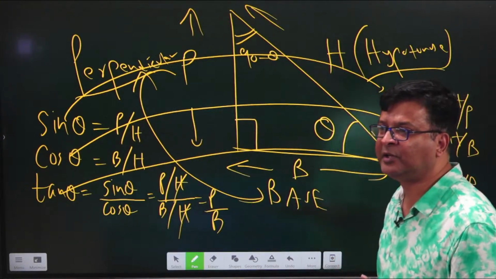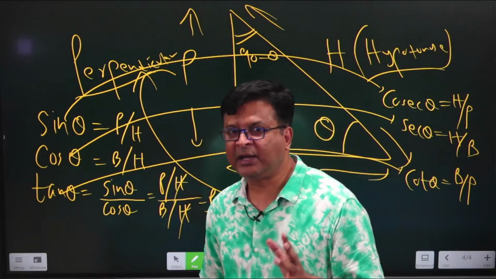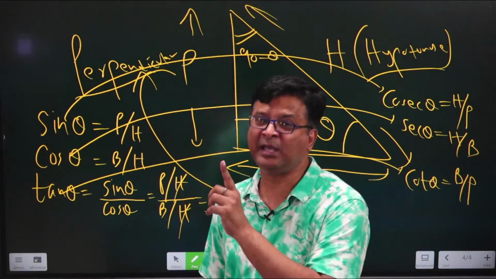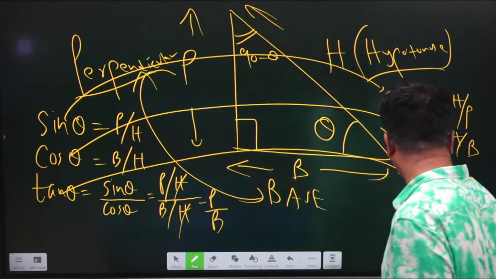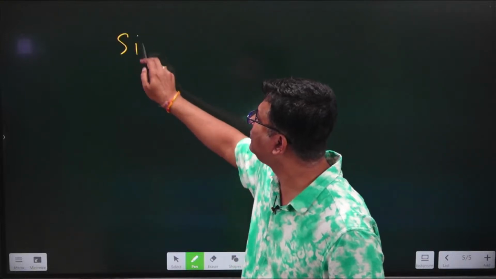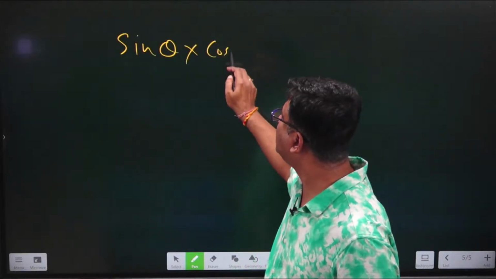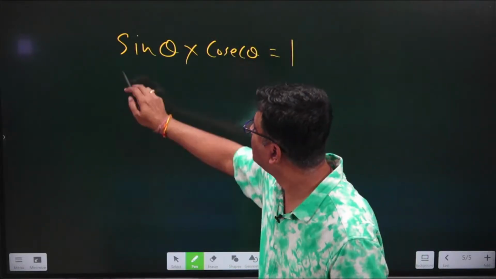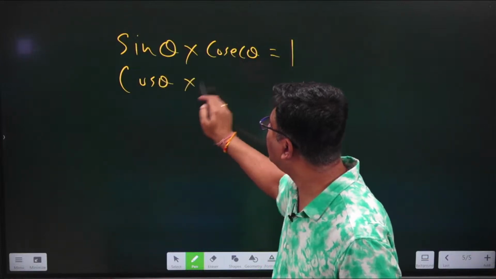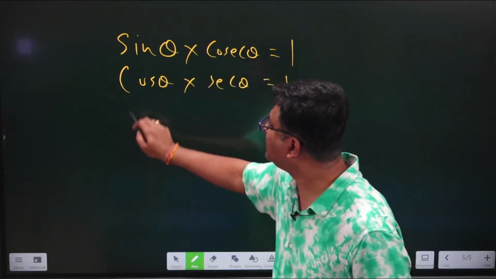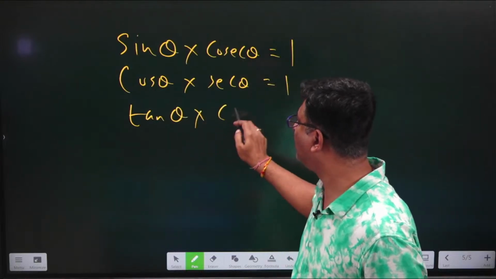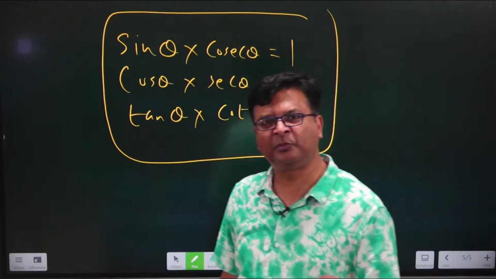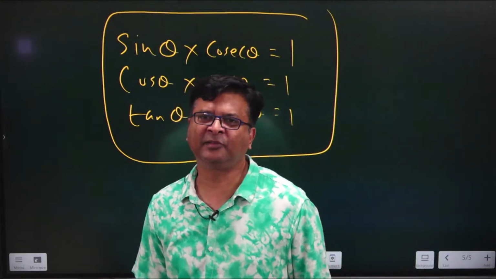Cosec theta is the reciprocal of sin theta. Sec theta is the reciprocal of cos theta, and cot theta is the reciprocal of tan theta, which means one more thing: if you multiply these reciprocal ratios, then the product of them will definitely be equal to 1. That is, sin theta into cosec theta is 1, cos theta into sec theta is 1, and tan theta into cot theta is always 1. This is a property that whenever we multiply two reciprocal values, we always get the answer as 1.